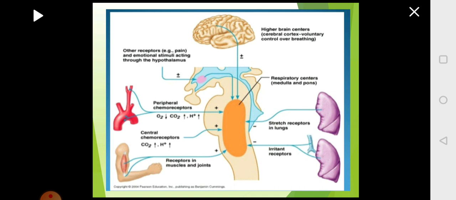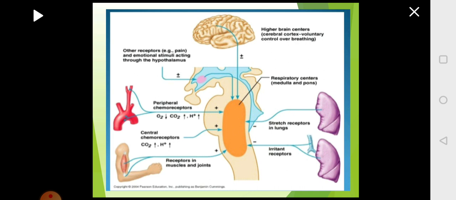Suppose an antigen, a foreign body enters your body, that will be sensed, and then you will start sneezing or coughing, for which the respiratory rate should be adjusted. So these irritant receptors will send that information to the brain. Then you have peripheral chemoreceptors, carotid body and aortic body, sensing the pressure of oxygen, pressure of carbon dioxide and hydrogen ion concentration. Then you have central chemoreceptors, which are sensing the carbon dioxide concentration and hydrogen ion concentration.